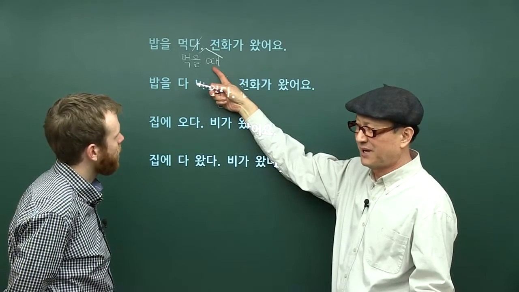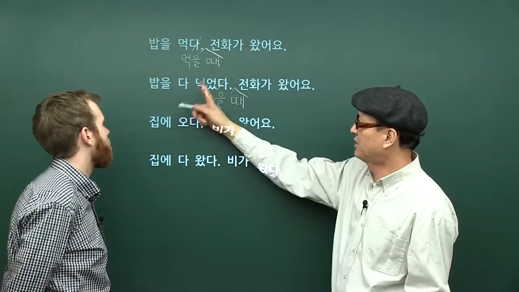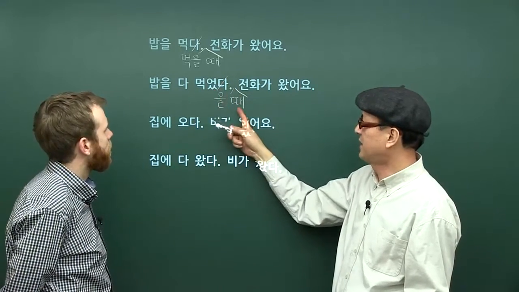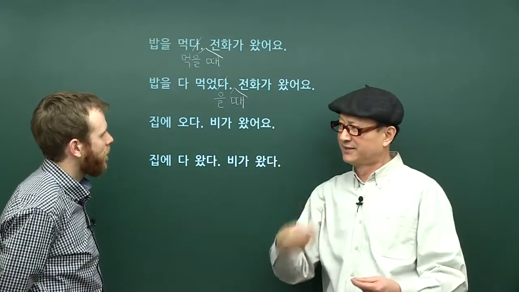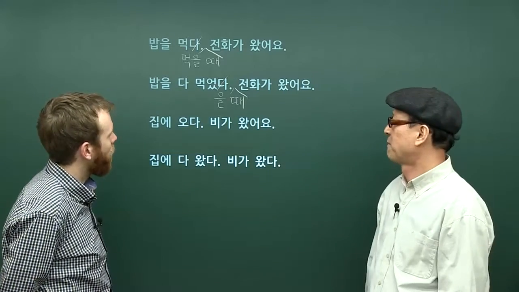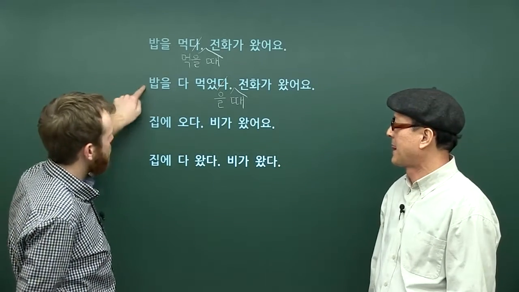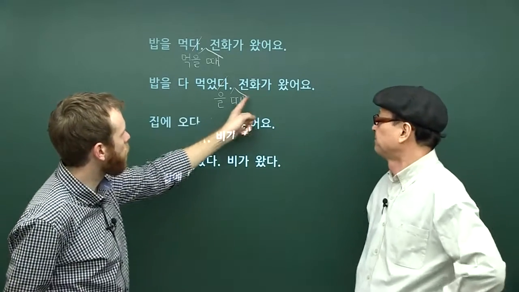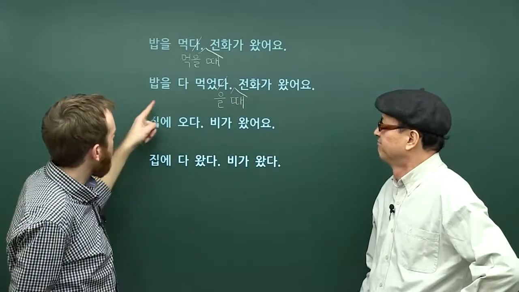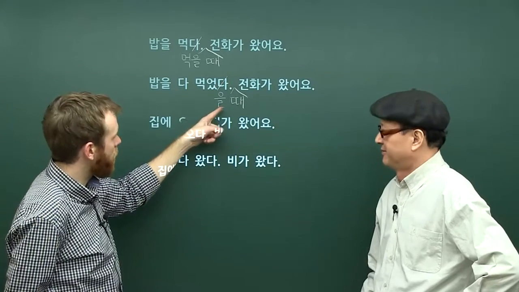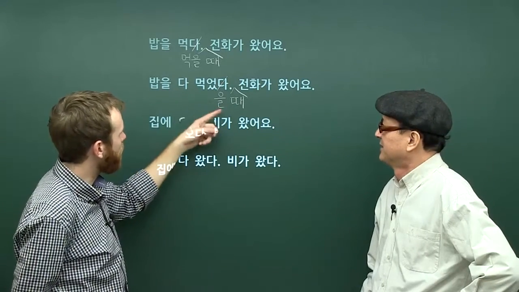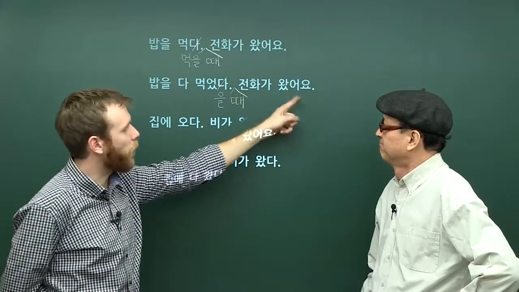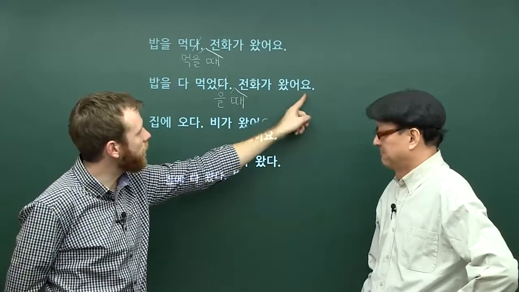Even though it was past tense. 근데 이거 밥을 다 먹었을 때 그러니까 you finished eating. Okay, so in this situation here, what we're saying is 밥을 다 먹었을 때 전화가 왔어요. So when I had finished eating, or when I had finished my meal, the telephone rang. 그렇죠. The second part of the sentence still in the past, 왔어요.